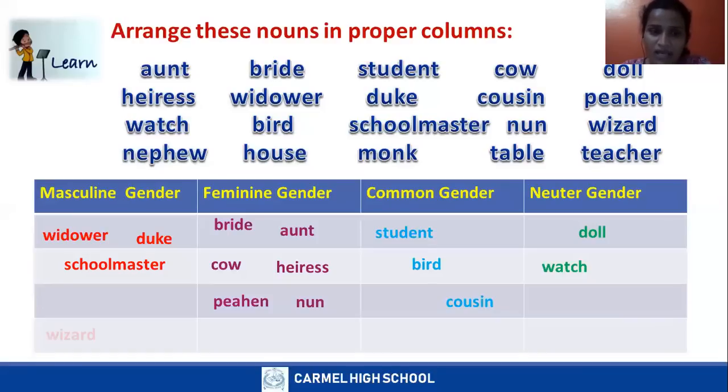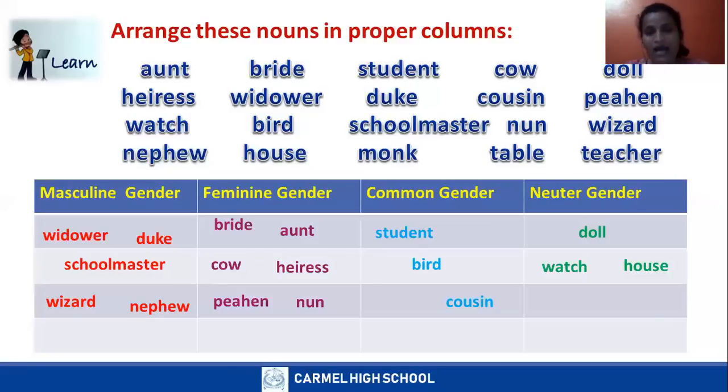Wizard. Wizard means a man who has magical powers, who does magic. It's called wizard. Next one, nephew. Nephew is a girl or boy? It's a boy. House comes under neuter gender because it's a non-living thing.